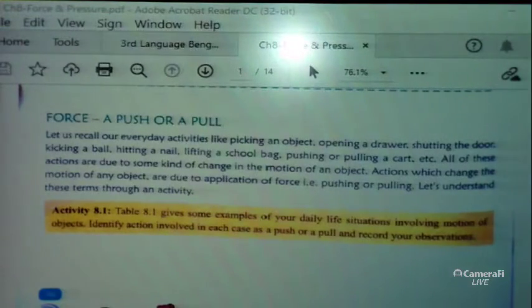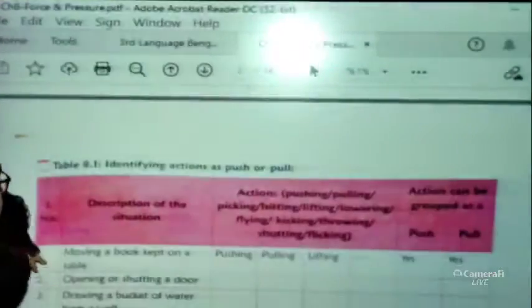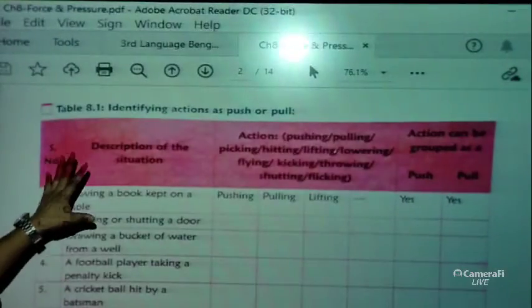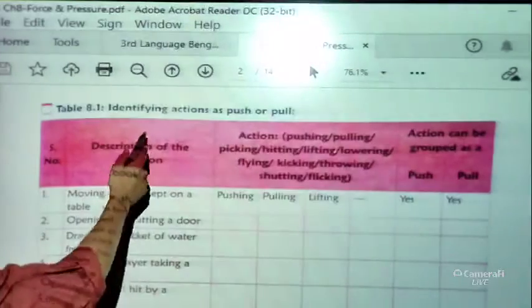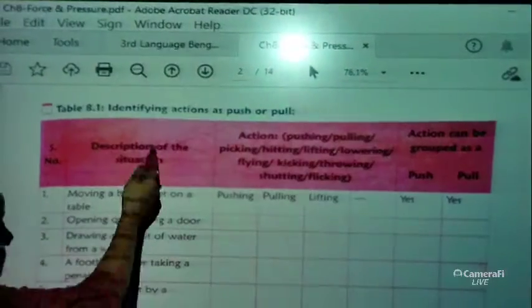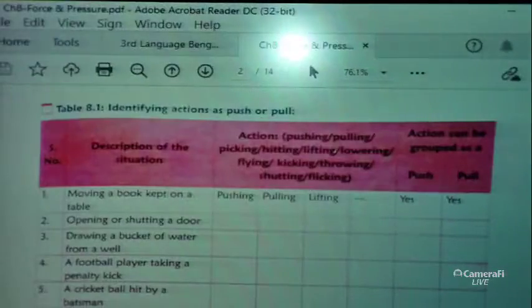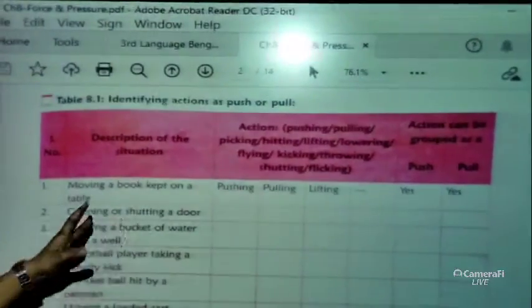You have to record your observations. Okay. So let me show you the table. So students, this is the table. You can see here, identifying actions as a push or pull. First is the description of the situation. Plenty of situations are given. What you have to do is tell whether it is a push.